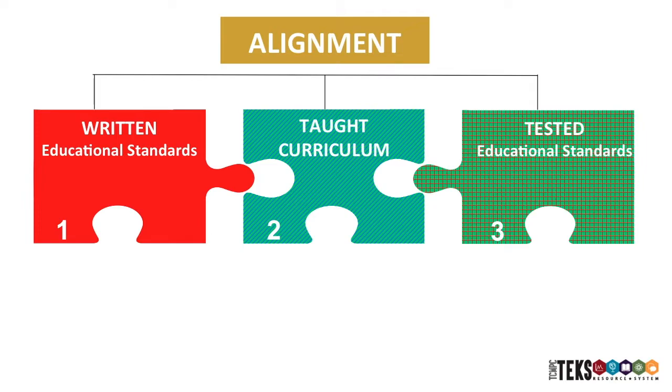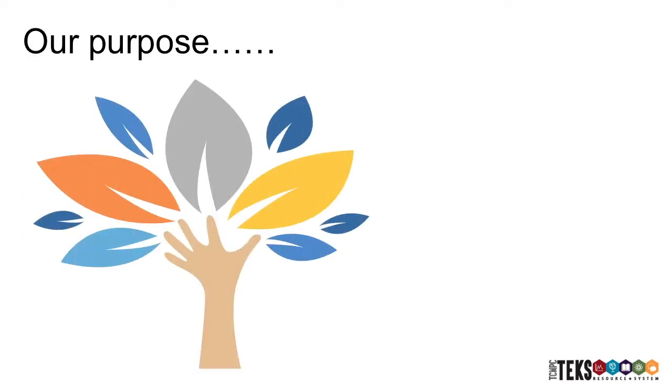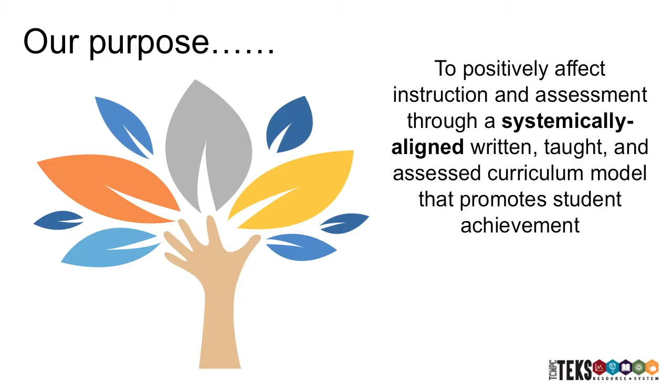In regards to alignment, the TEKS Resource System aligns the written curriculum, which is your educational standards, the taught curriculum, which is your instruction, and the tested curriculum, which is your assessment, your educational standards being assessed. Finally, our purpose is to positively affect instruction and assessment through a systematically aligned written, taught, and assessed curriculum model that promotes student achievement.